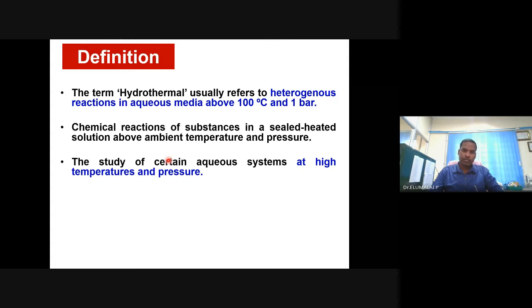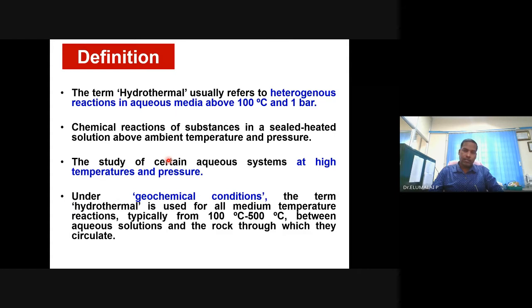That's what the chemistry is. Conducting reactions in water at high temperature and pressure is known as hydrothermal conditions. This is similar to the geothermal condition. Naturally, we have that. Maybe in India it's not very much available. Maybe in Japan, maybe Bhutan or Nepal, they have such things also. So it generally involves high pressure and high temperature involving water, and in this case, we conduct the reaction at that condition.